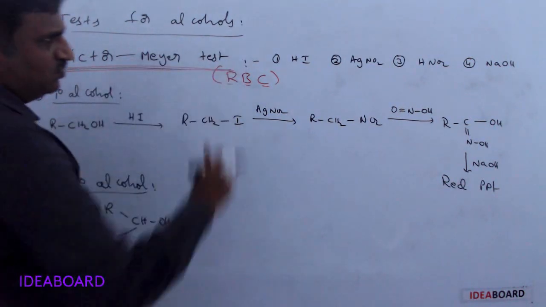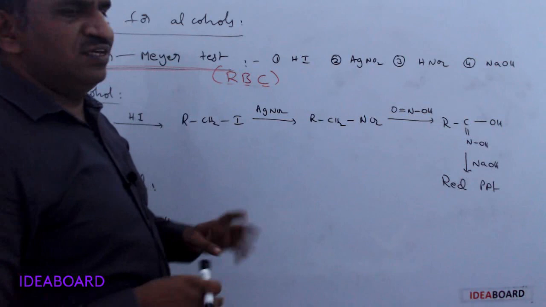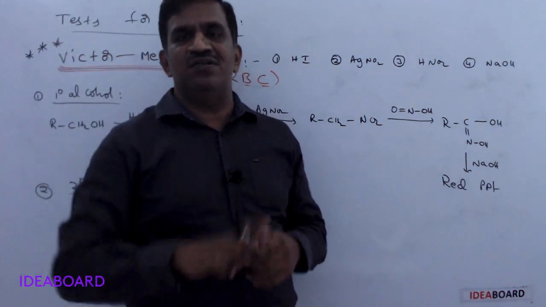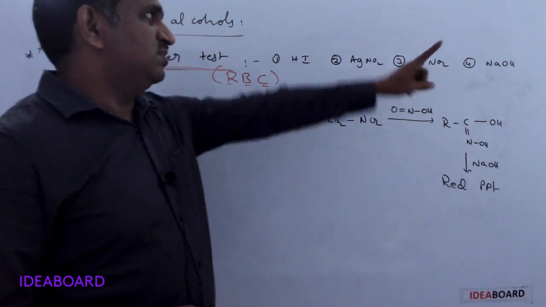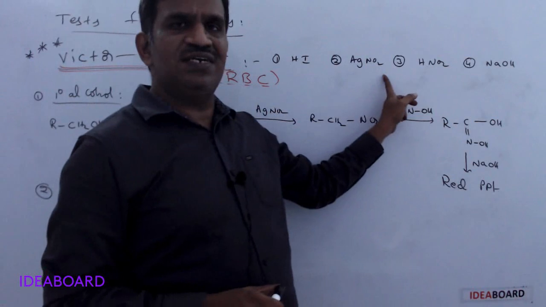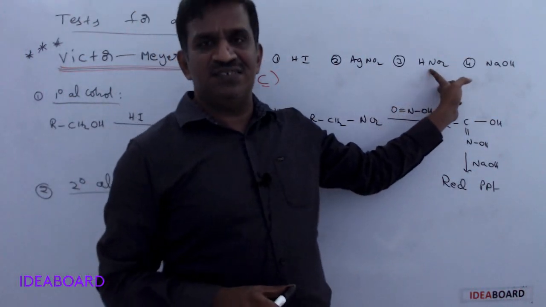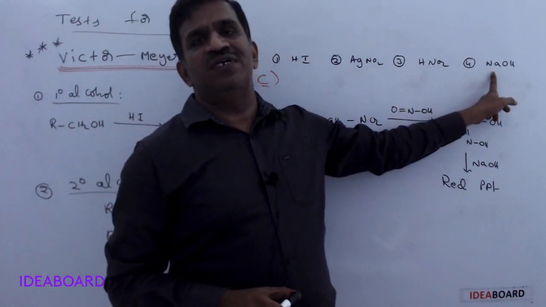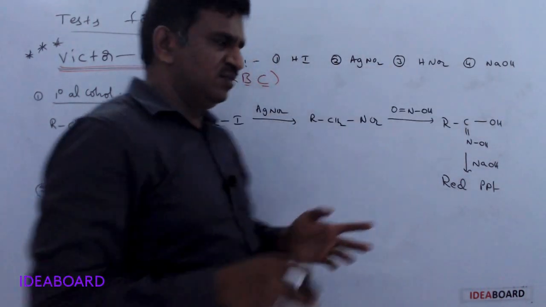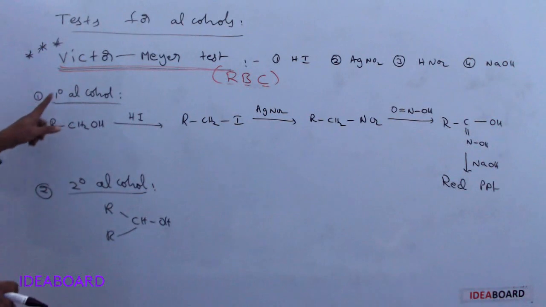In the Victor-Meyer test, we take 4 reagents and add them to the alcohols in the same sequence. What are those 4 reagents? First, hydrogen iodide; second, silver nitrite; third, nitrous acid; and fourth, sodium hydroxide. These 4 reagents are added in the same sequence. I am taking the primary alcohol first.